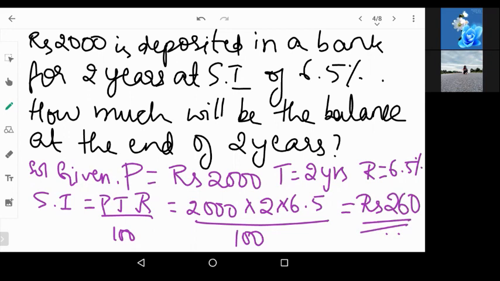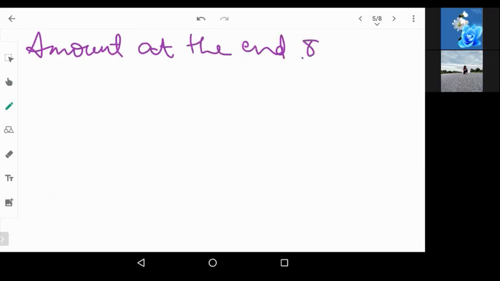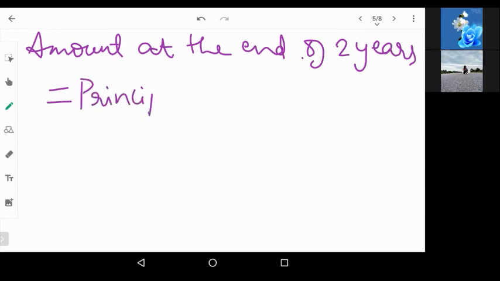Now read the question. Correct, Bhavya. Answer is right. Read the question. How much will be the balance at the end of 2 years? So we have to say the total amount at the end of 2 years. Now when you have to calculate the total amount, it means you have to calculate the amount at the end of 2 years is equal to principal plus interest.